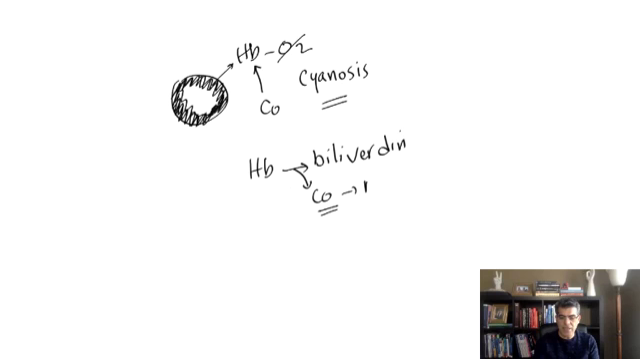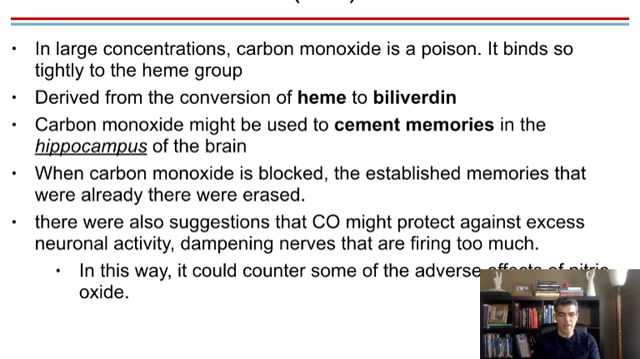This CO can act as a neurotransmitter. Remember a few minutes ago I told you that hippocampus is part of the brain that creates new memories? CO as a neurotransmitter can cement this memory in the hippocampus. It was noticed that if we block carbon monoxide, we erase the memory that we already created. The memory is going to get lost.